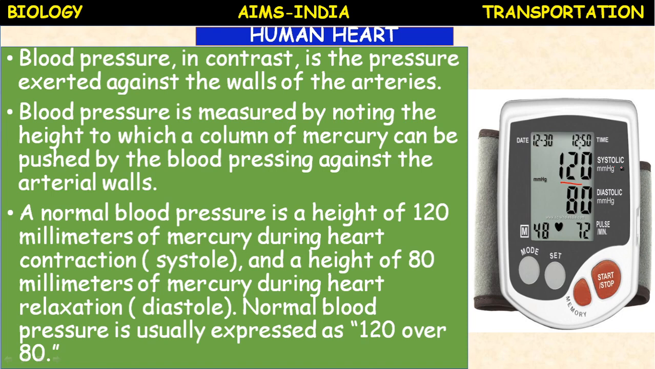120 represents the systolic pressure, meaning when the heart contracts, how much pressure is pressing against the arterial wall. Because the heart is pumping blood directly into the arteries, the pressure will be very high in the artery. If it is 120 mm of Hg, then it is normal. This is systolic pressure. Whereas 80 represents the diastolic pressure, meaning when the heart relaxes, in diastole, the pressure is reduced. So diastolic pressure is 80 mm of Hg. 120 by 80 represents the normal blood pressure.